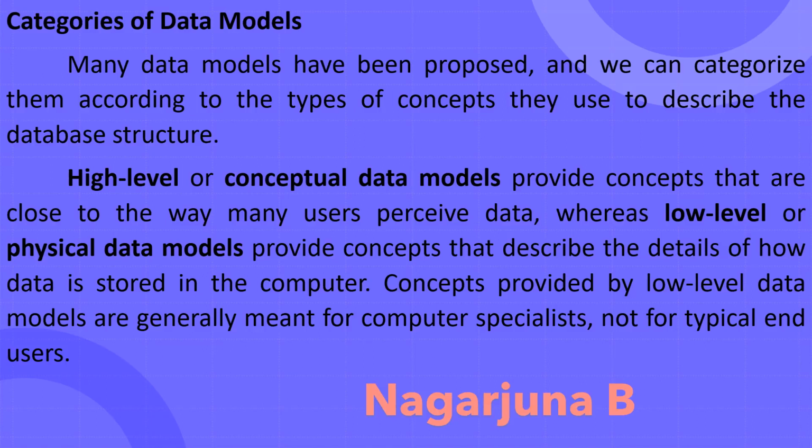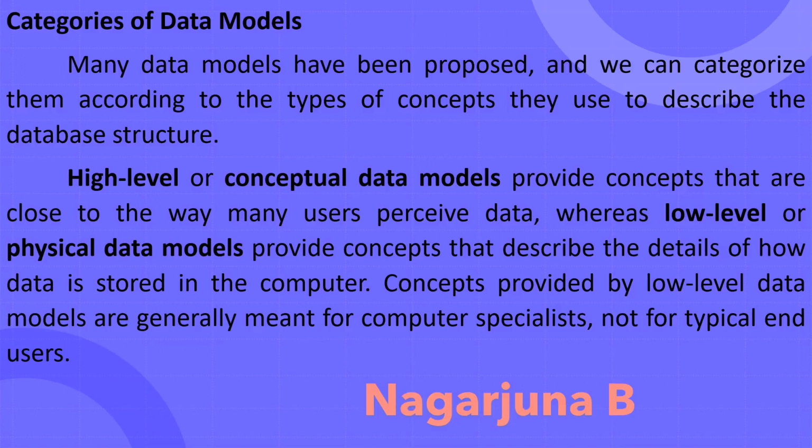So the higher level provides concepts which can be understood by a user, but cannot be understood by a system. Whereas the low level, also called a physical data model, provides concepts which can be understood by the computer. It provides the details of how the data is stored in a system so that the computer can easily understand them.